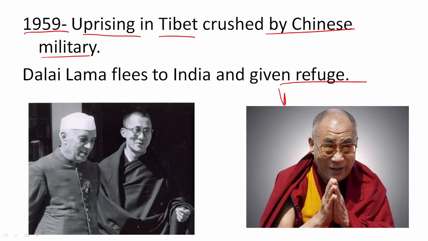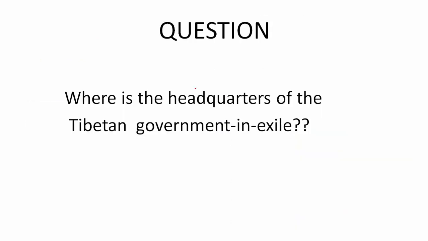So this is Dalai Lama. I am sure you must know him, you must recognize him. And here he is in 1959, a young Dalai Lama along with Jawaharlal Nehru. So when Dalai Lama came to India, he also established a government in India, and this was the Tibetan government in exile. Now you have to answer me, write in comments, where is the headquarters of this Tibetan government in exile situated? It is in India somewhere. I will give you a hint. It is in the state of Himachal Pradesh. Please write down where it is.